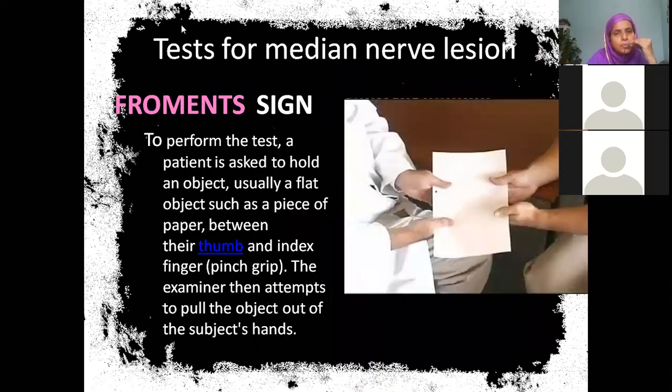Then how to test this median nerve? There is a test called Froment sign, where you are checking these long flexor tendons. To perform, generally the patient is asked to hold an object, usually a piece of paper, between thumb and index finger. The examiner then attempts to pull the object. Basically their tendons are not working, so it will be easily pulled off.